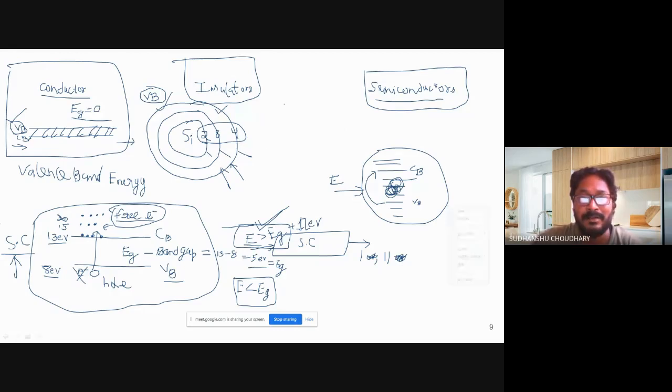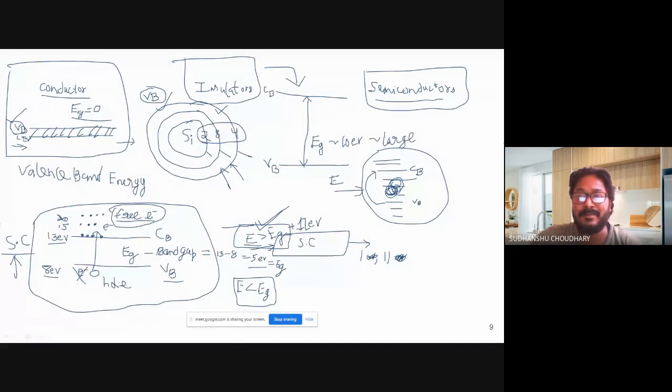Similarly, now we have insulators. Insulators are another type of material where the band gap is very large, maybe somewhere around 10 eV. So these are called insulators. I'll write the conduction band over here and the valence band over here. Between the valence band and the conduction band, there is nothing existing; no electron or energy level can exist. That is why it is called a band gap. The band gap of an insulator is of the order of 10 eV. It's very large.